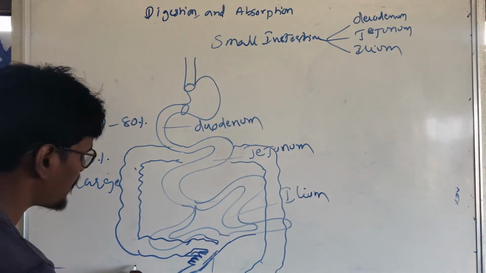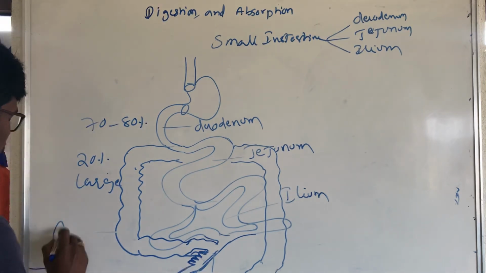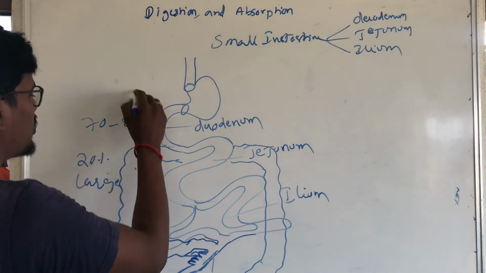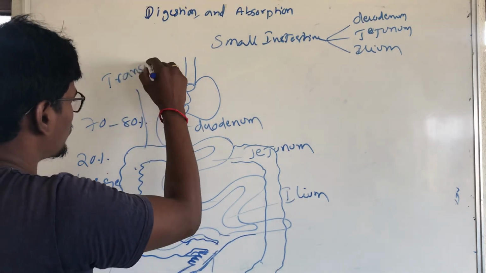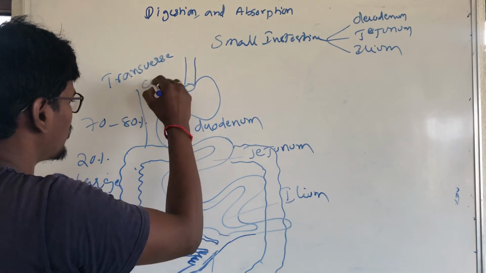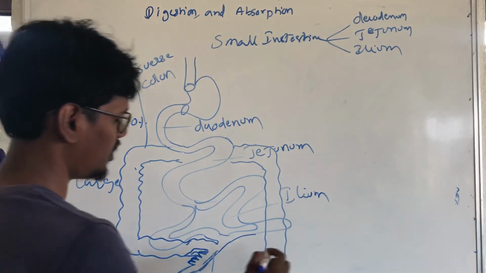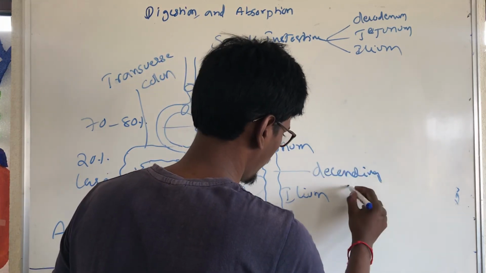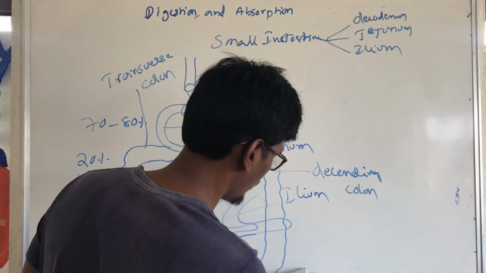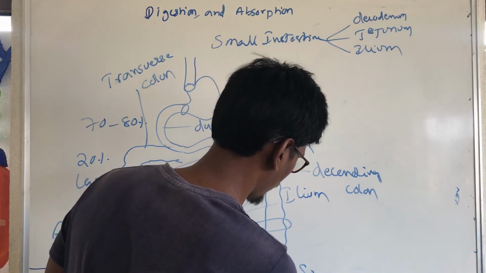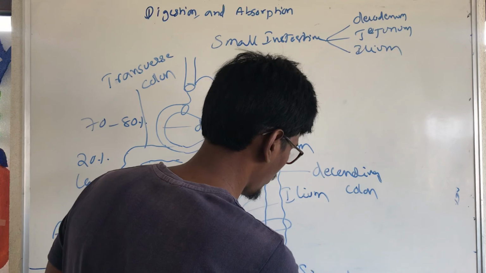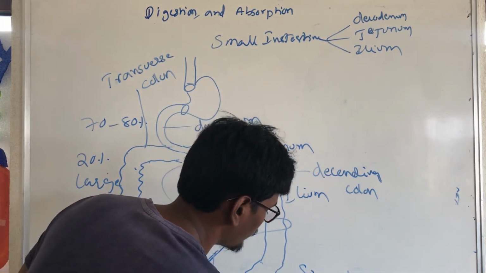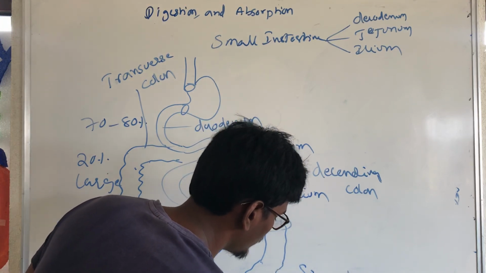This is called the ascending colon, this is called the transverse colon, this is called the descending colon, and this is called the sigmoid colon. This is called the rectum. This is the anus.